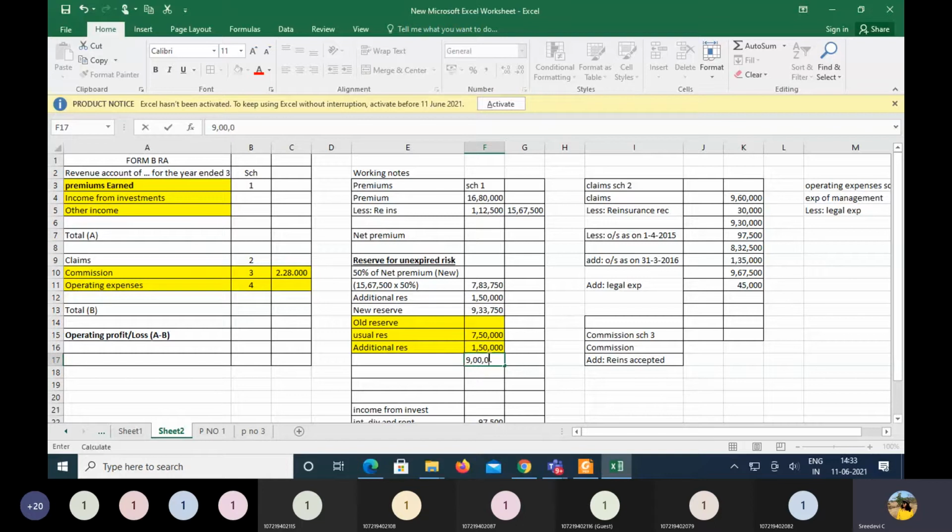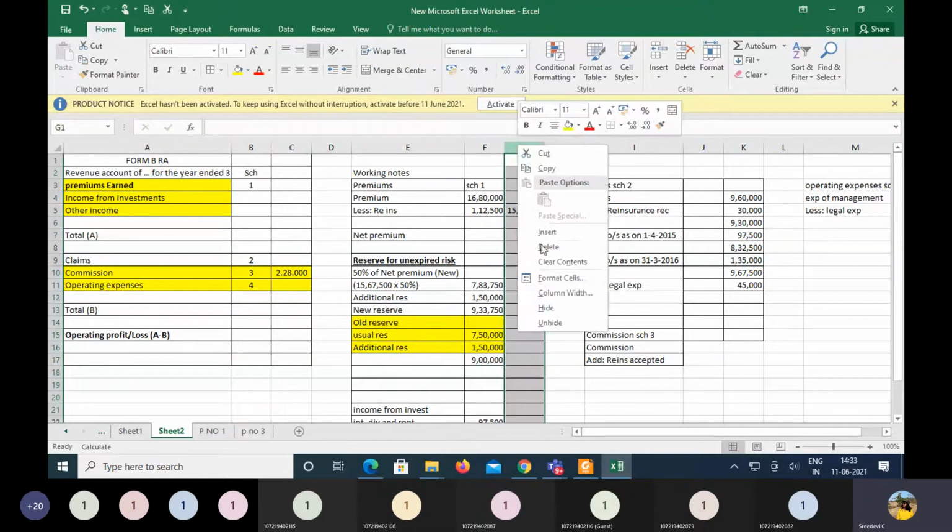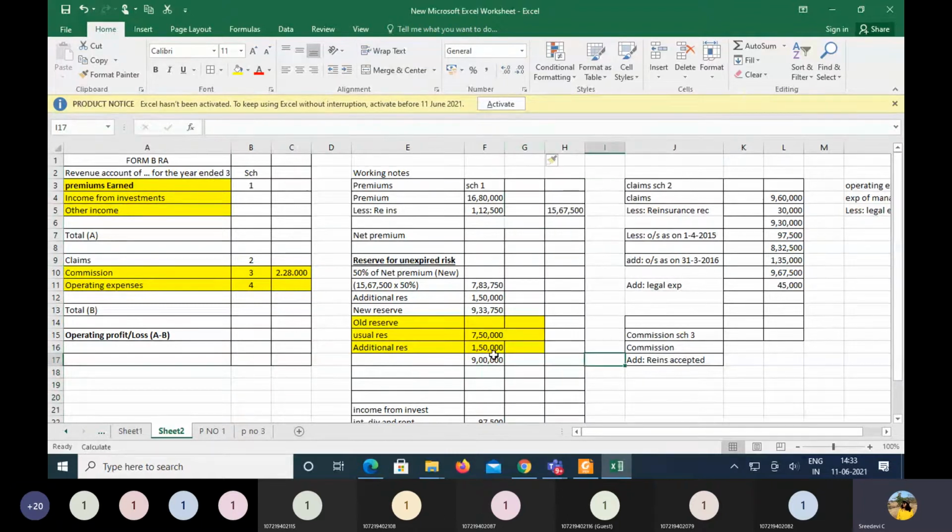So now what is it we are going to do? We are making a comparison. So how much is the amount? I'm just taking this amount to the outer column.